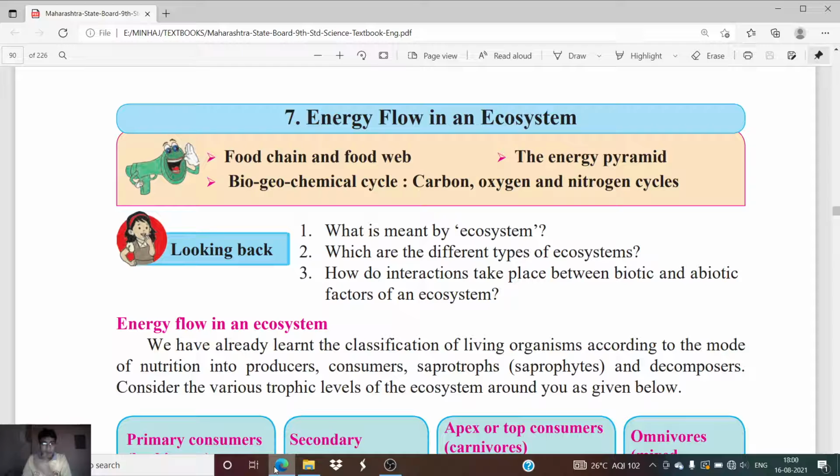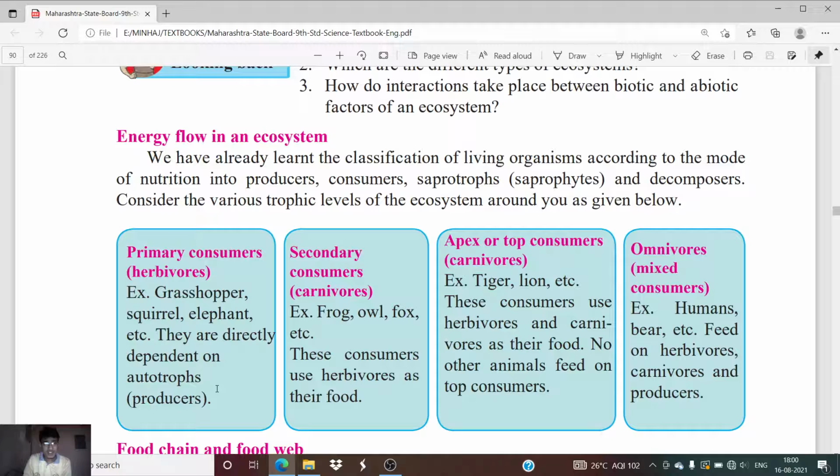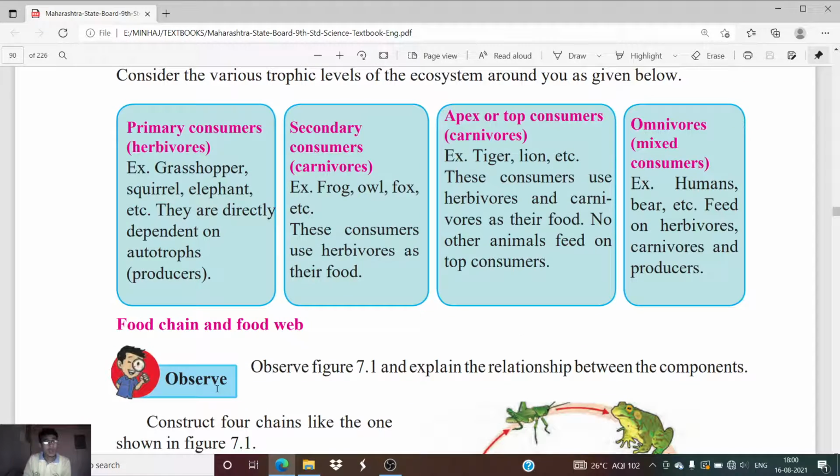As we are discussing chapter number 7, energy flow in an ecosystem, we have seen the introduction to this particular chapter in the last lecture. So we have seen the types of consumers, that is, primary consumers, secondary consumers, top consumers, and mixed consumers. Now, in this particular lesson, we are going to see about food chain and food web.